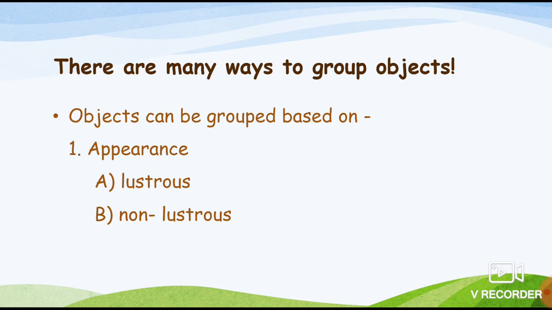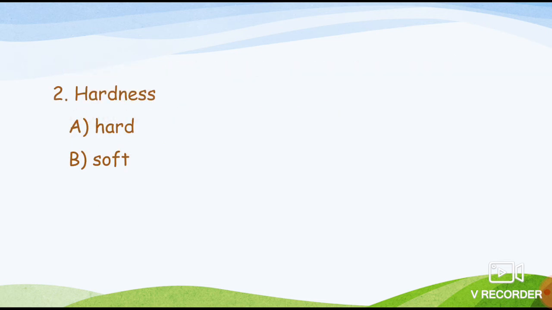Metals have the lustrous property, and non-metals do not. So first is appearance. Second, you can see the hardness, whether the material is hard or soft. We will see examples also, of what are hard materials and what are soft materials.